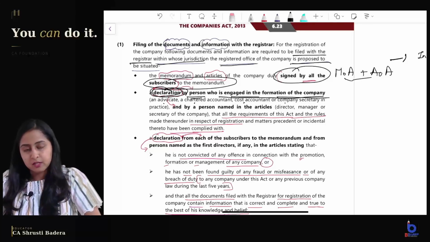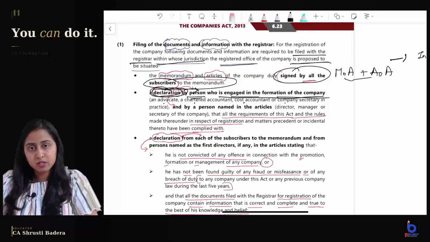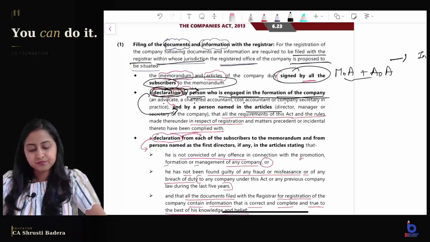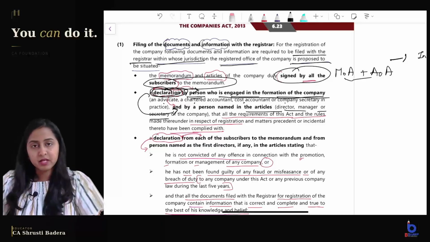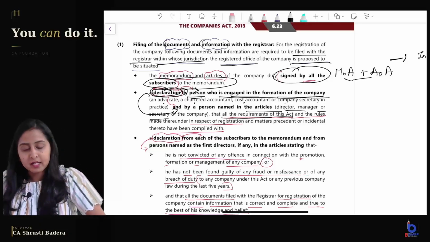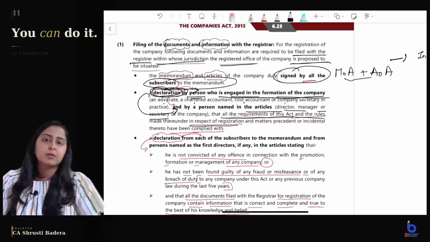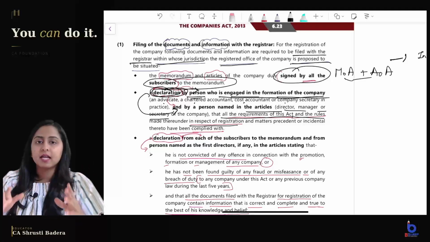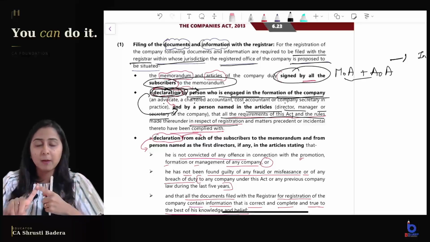So this declaration has to be given by 2 people: the professional who is engaged in the formation of the company, and the person named as first director in the articles, whether director, manager or secretary. They will have to give this declaration. What declaration? That all the requirements of this act and the rules in respect of registration of the company have been complied with. All the procedure and regulations given under the act for incorporation of the company, we have complied with.